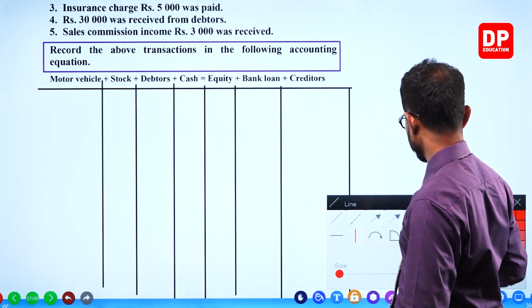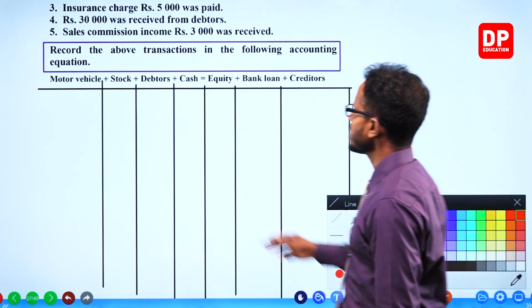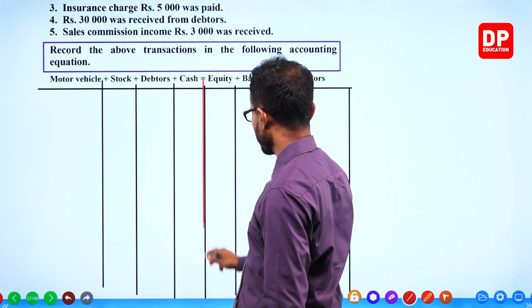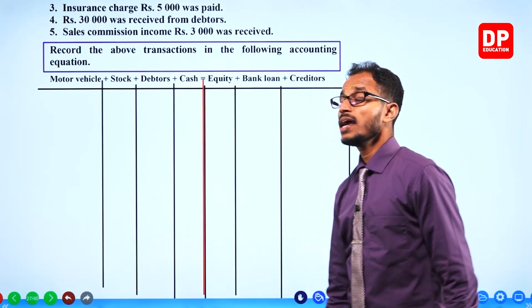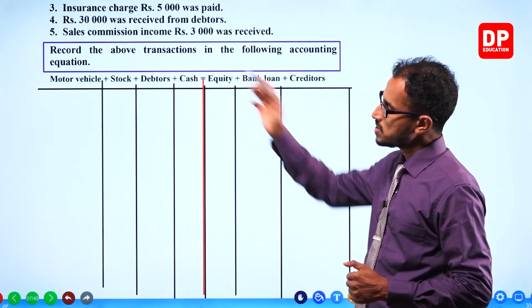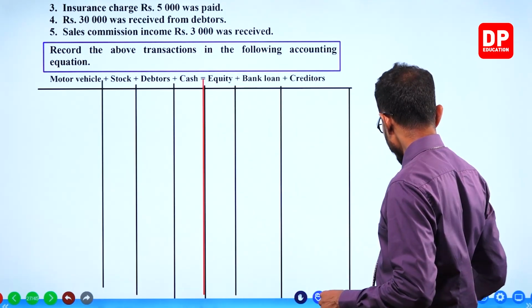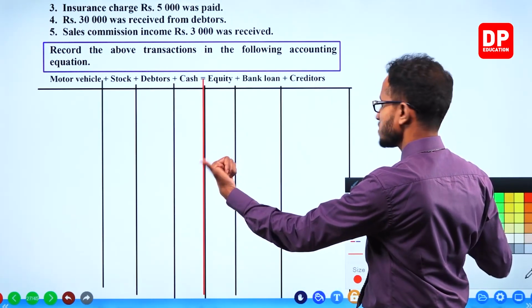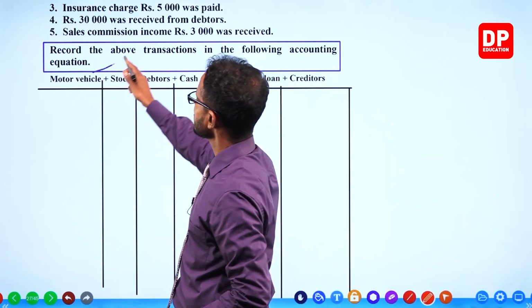Okay, this is the line in the center. Where is the line in the center? This is the line in the center. Why do I mark the line in the center with red? Because that side is assets and that side is assets. These are all assets.